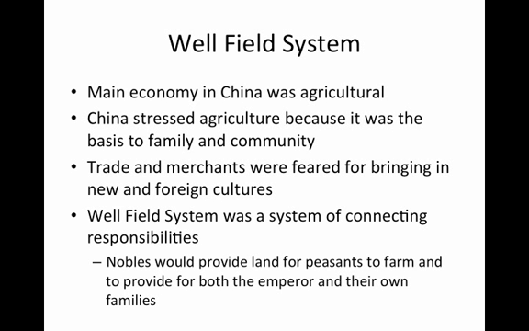Trade and merchants were seen as a necessary evil. They were feared for bringing in new and foreign cultures. So the emperor created a system called the well-field system, which was a system of connecting responsibilities. The nobles would provide land for peasants to farm on, and the peasants would then farm on that land both for the nobles and the emperor.